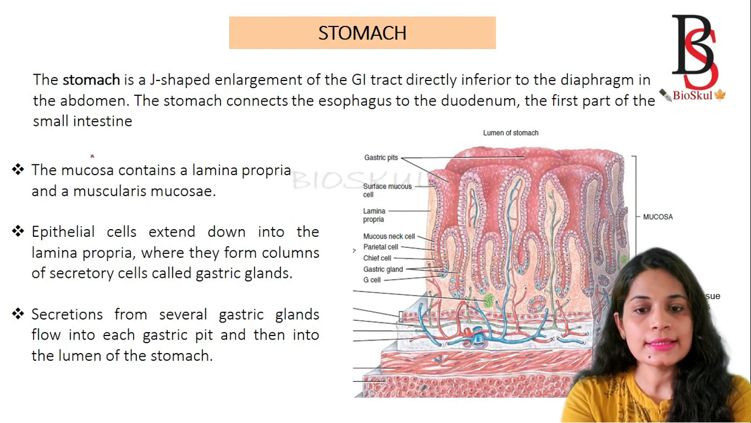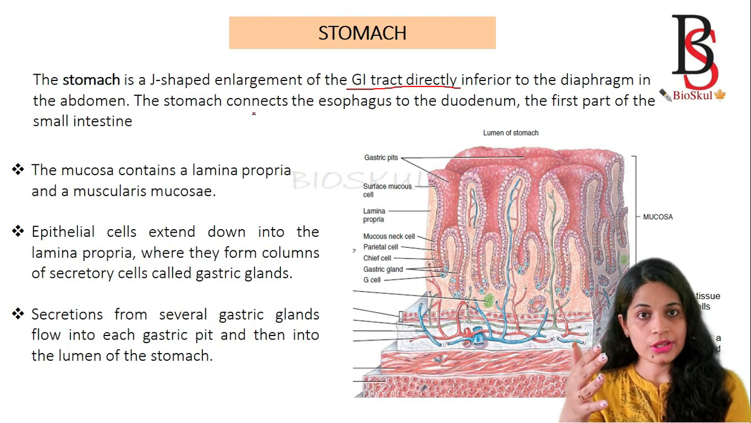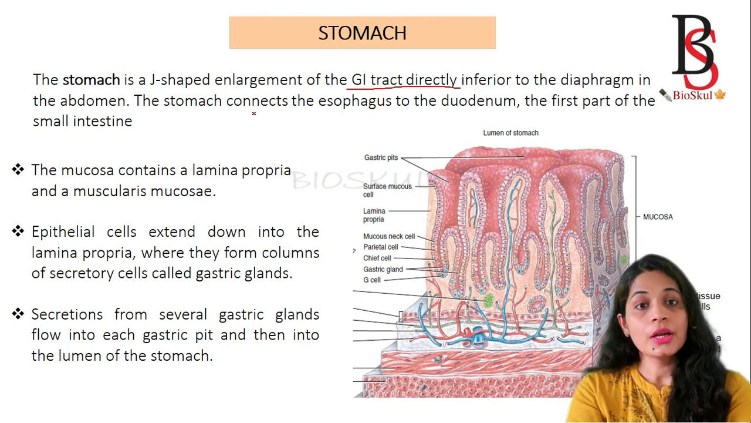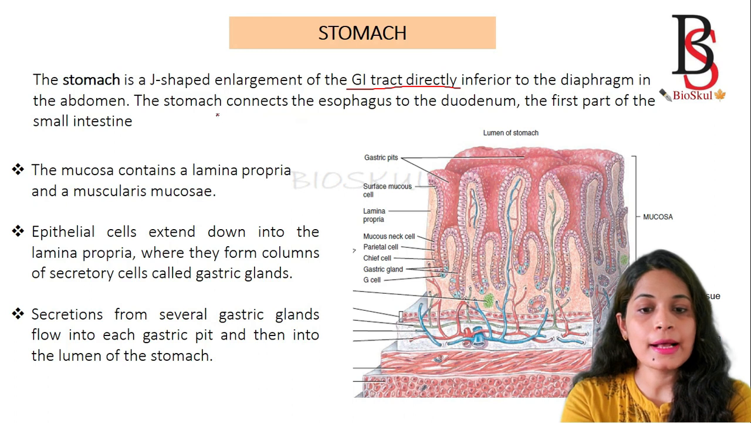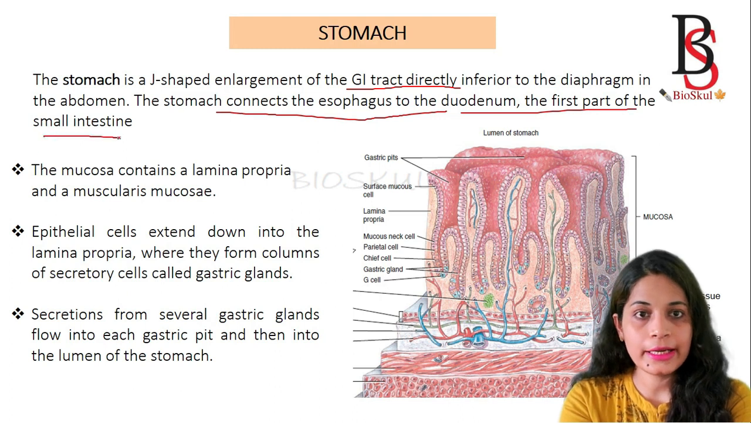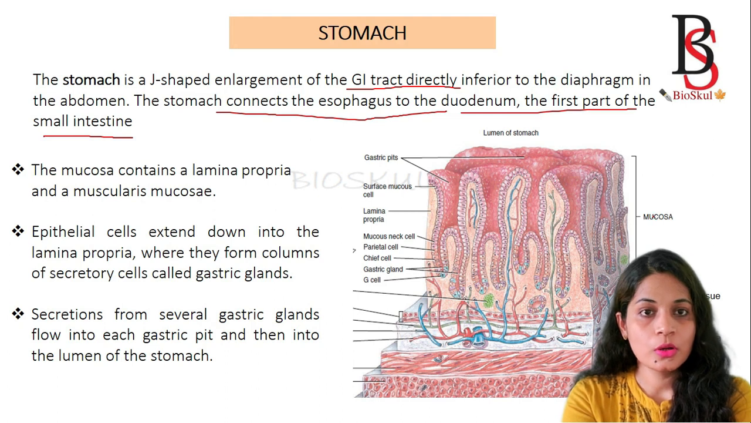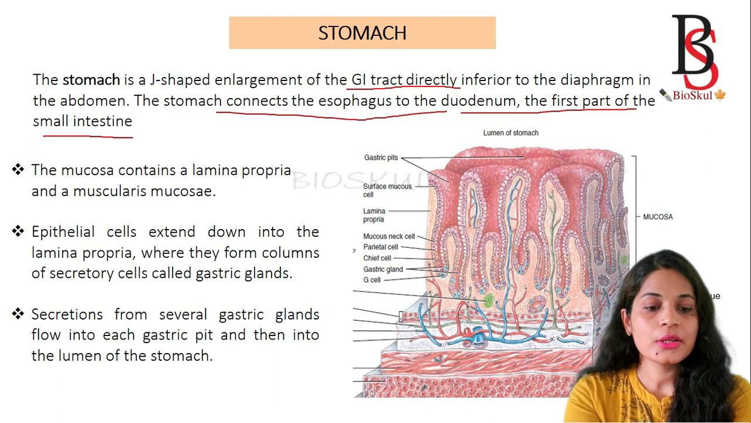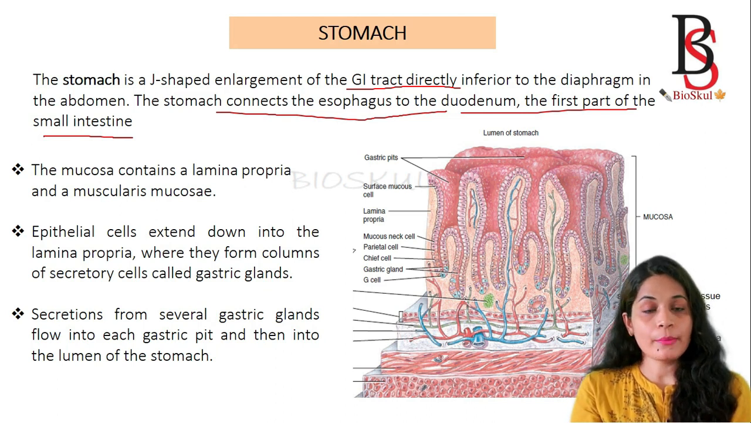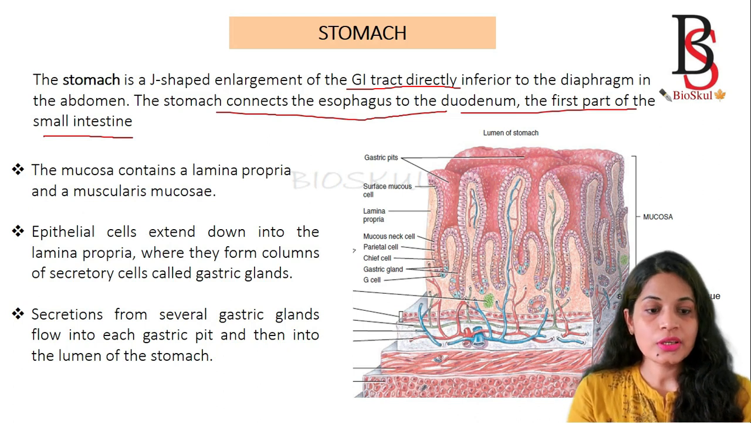So now comes the stomach. The stomach is a J-shaped organ and it connects the esophagus anteriorly and the duodenum posteriorly. The duodenum is the first part of the small intestine. The stomach is also formed of 4 layers. The outer layer is the serosa. Serosa is formed of simple squamous epithelium as well as connective tissue. It is the outer layer.